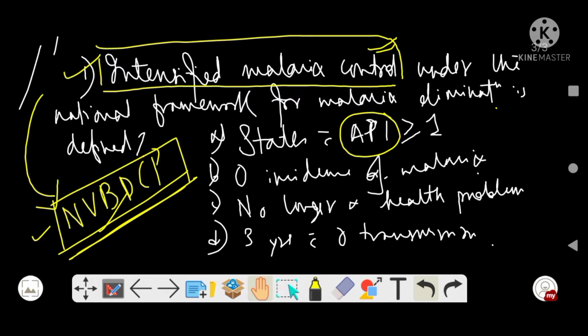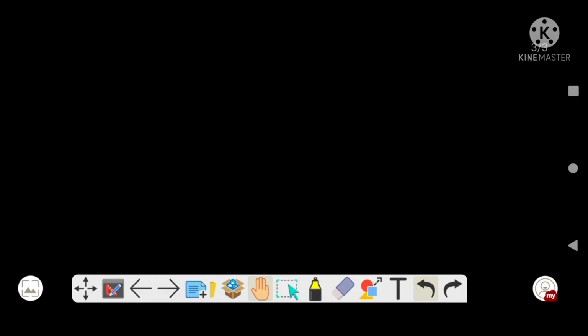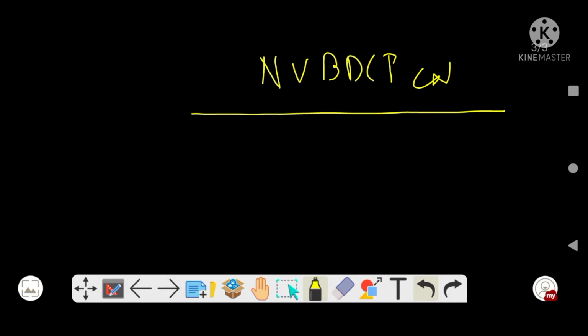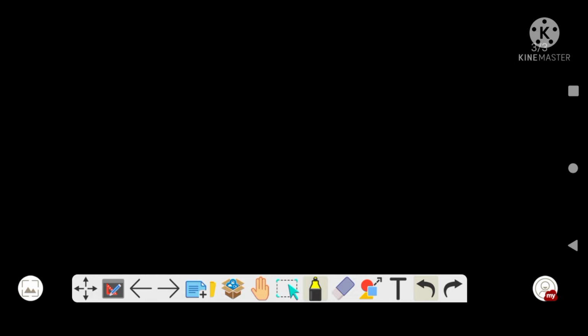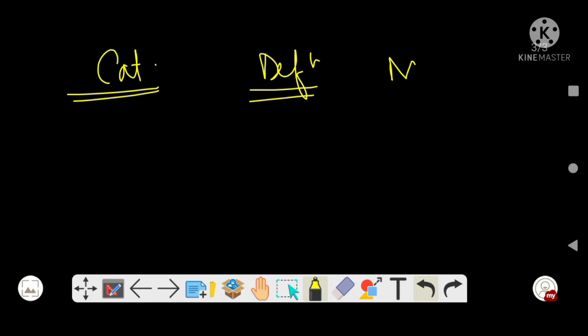Okay, so now we have to see the categories first, and then we can come to the answer. So I am discussing the topic NVBDCP, National Vector-Borne Disease Control Program categories. There are 6 diseases under this program, out of which 5 are caused by mosquito and 1 by sandfly. We will discuss that in our upcoming slides. So here I am discussing the categories of NVBDCP. Category, definition and naming, all 3 are important, right?